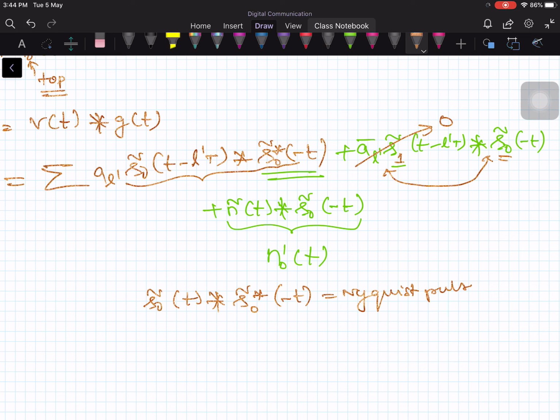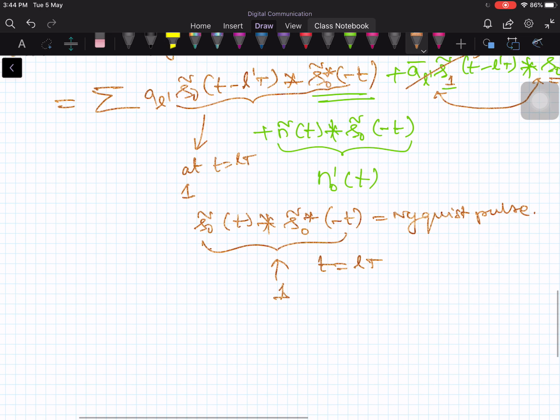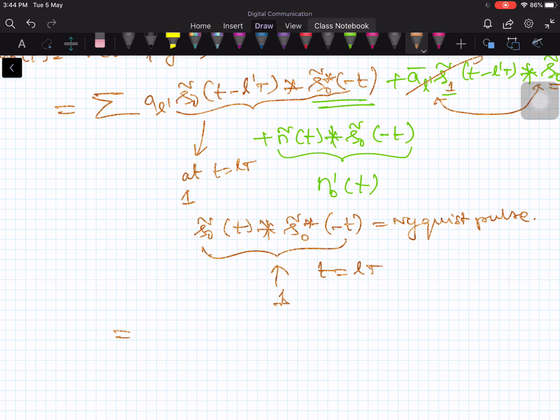Once you do the convolution you will get a Nyquist pulse, and the moment you sample the Nyquist pulse at t equal to LT, it gives the maximum value 1. Therefore at the sampling instant it becomes 1. So this is going to be a l prime times 1 plus 0 plus n0 prime of LT.